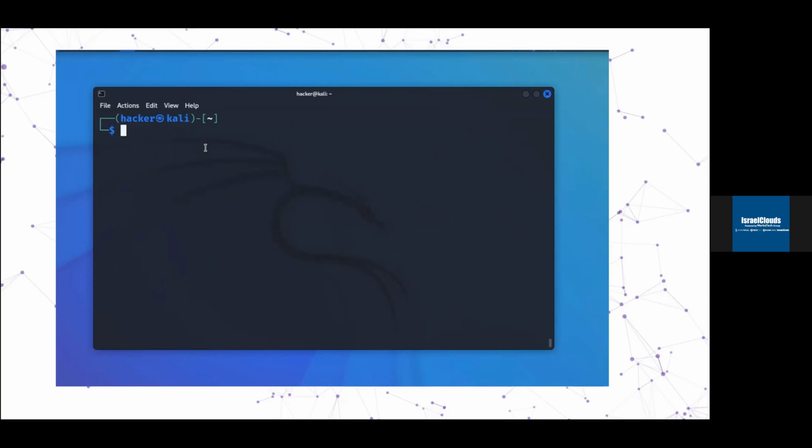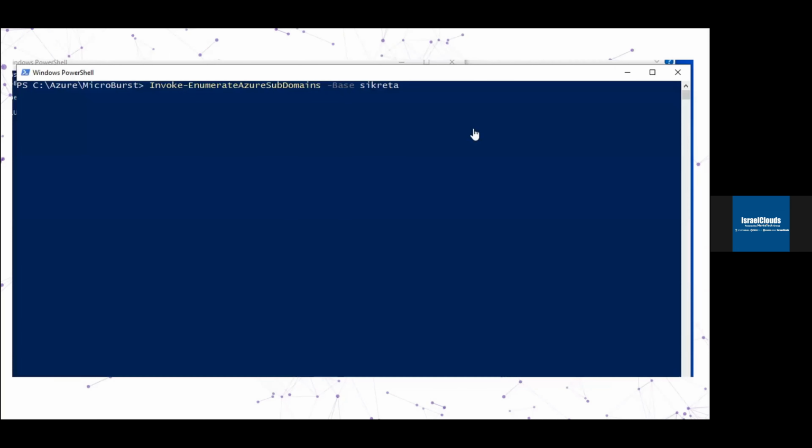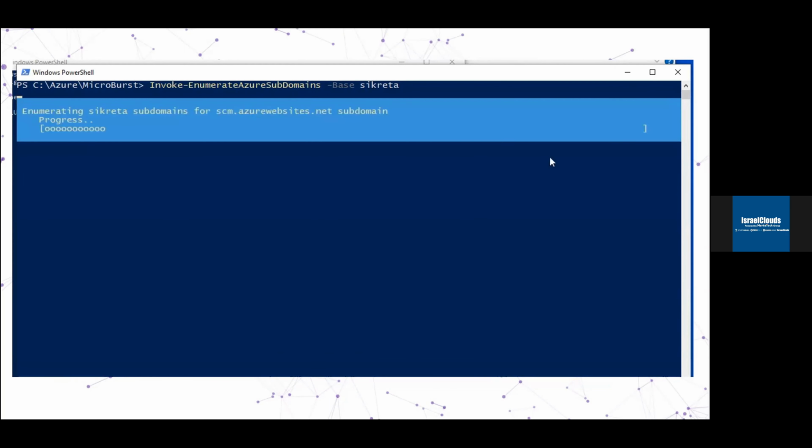That's great, but we need to know more information. With that in mind, we know it starts with Sikreta and then some appendix like blog, HR. So we will use another tool to automate the process and see if there is any other asset for this Sikreta-based name.